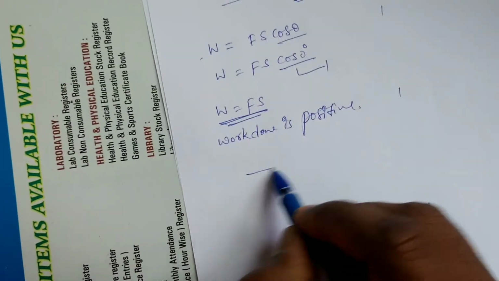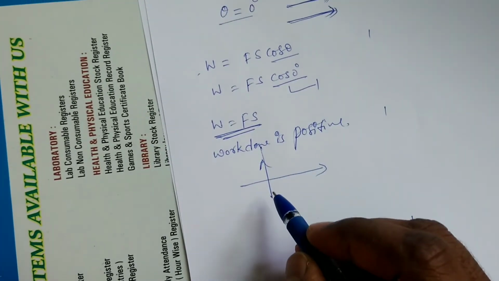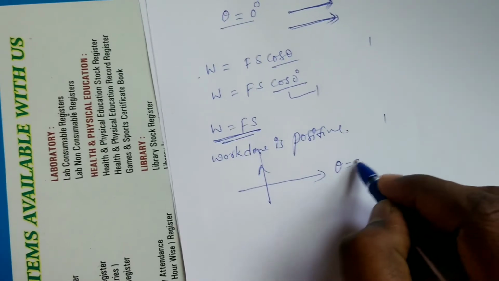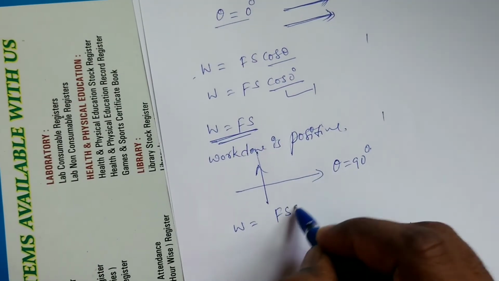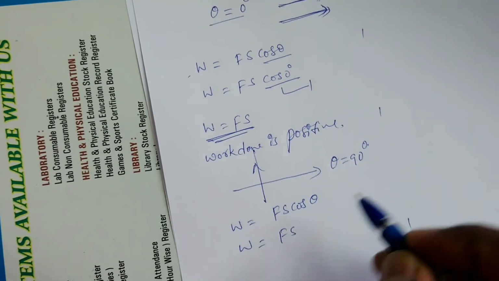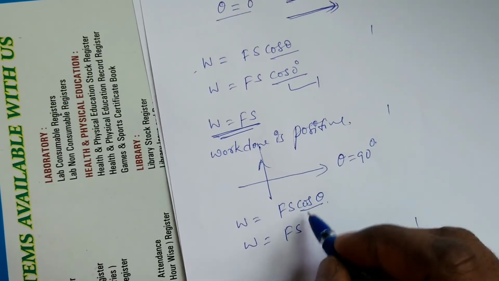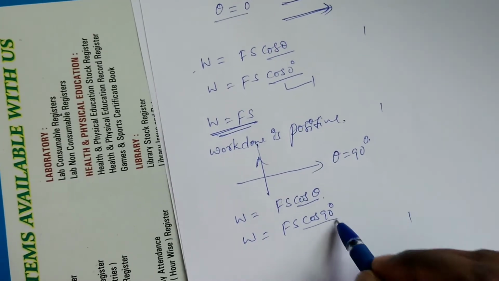Suppose two vectors are perpendicular to each other. It means theta equals 90 degrees. Work done equals F s cos theta. Cos 90 degrees equals 0.